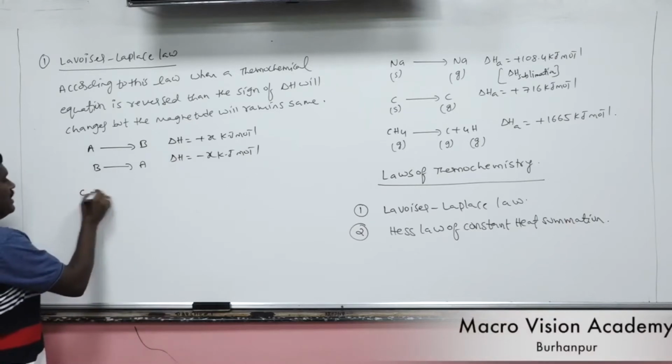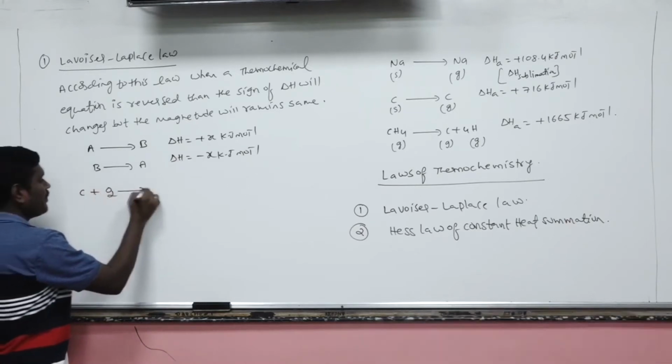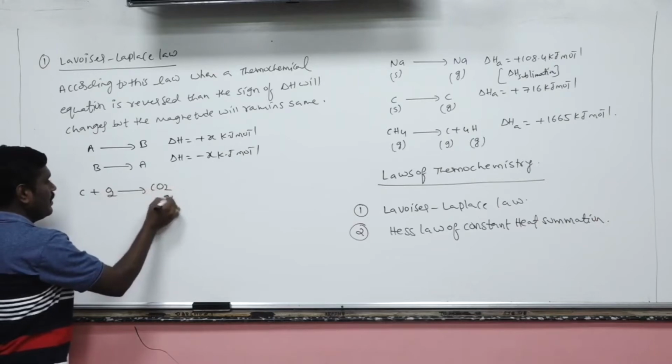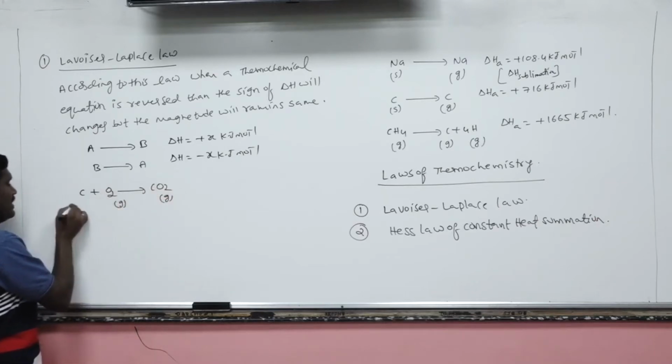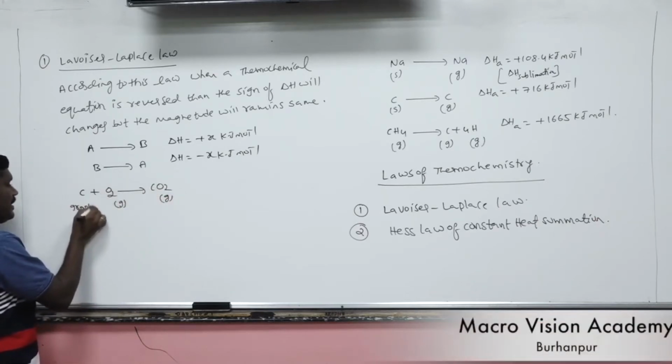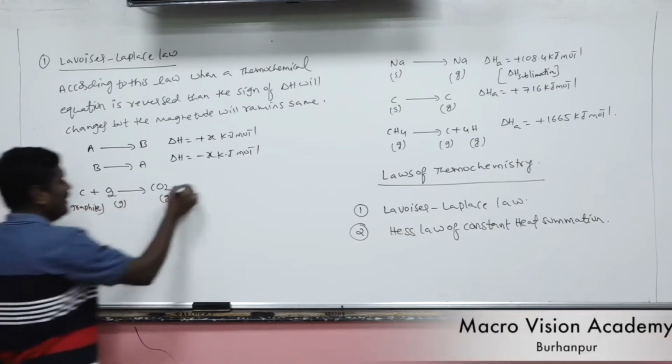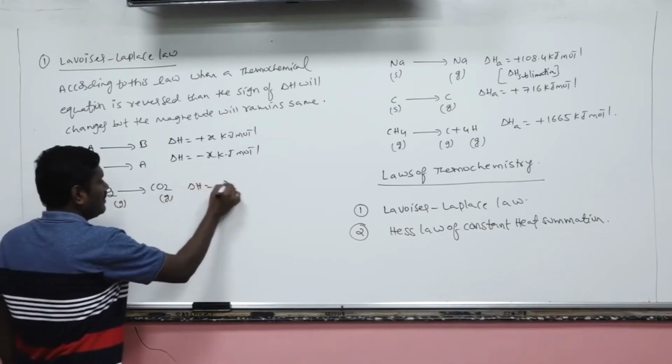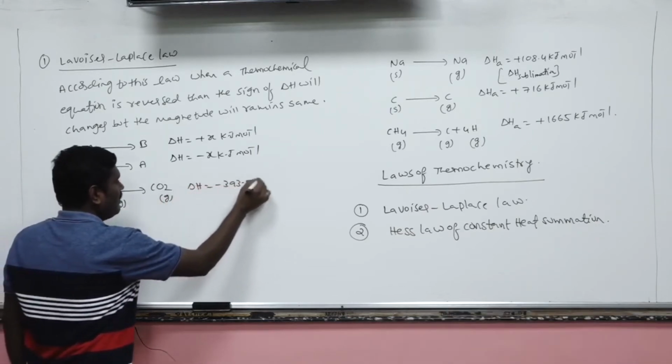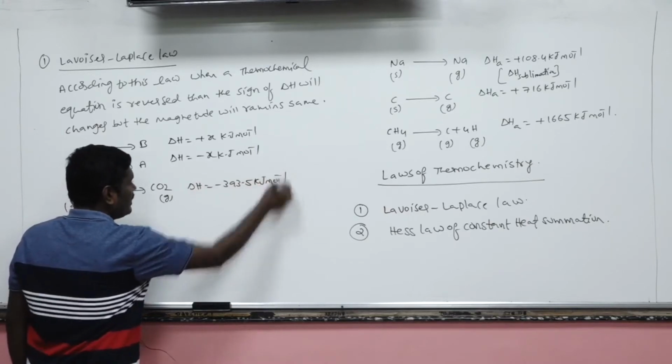Let's suppose C plus O2 gives CO2. We know the enthalpy of combustion of graphite. The standard enthalpy of combustion of graphite is minus 393.5 kilojoule per mole of graphite.